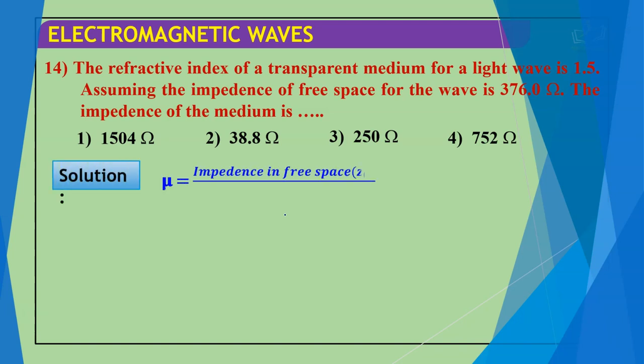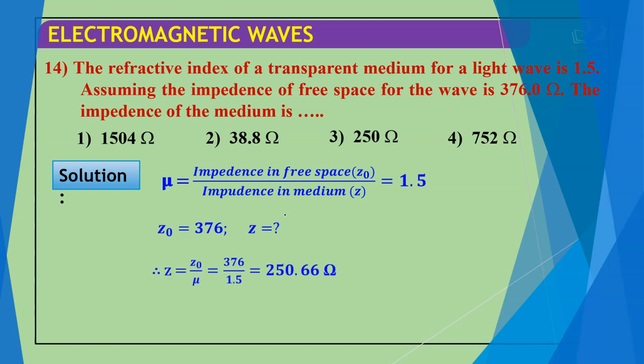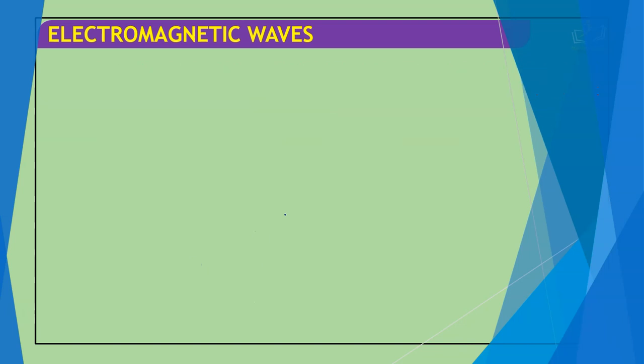Solution: mu is equal to the ratio of impedance in free space Z0 to impedance in the medium, which is 1.5. So Z naught is 376. We put in this value, Z is equal to Z naught by mu. So this value comes to 250.66, which is approximately 250 ohm. According to that, the correct option is 3.